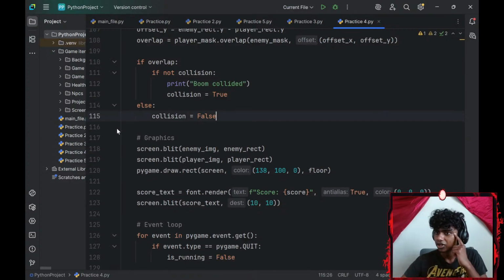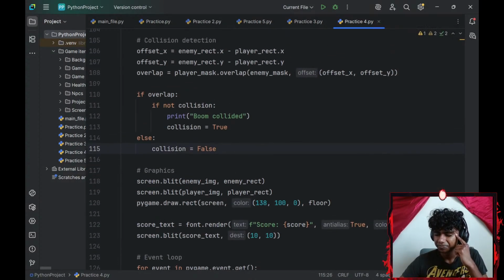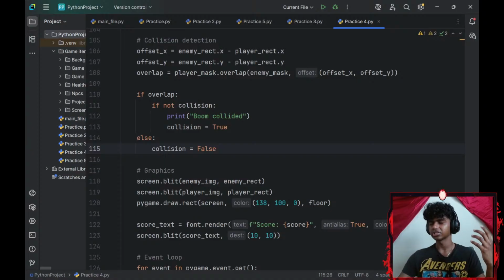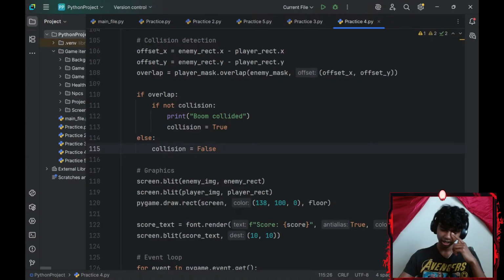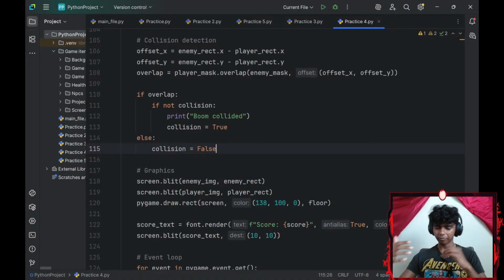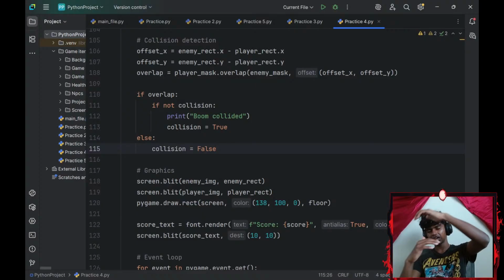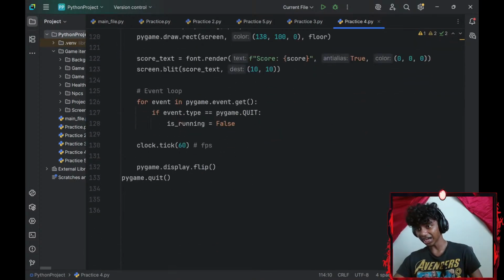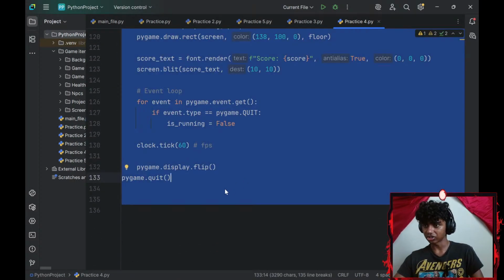So there is a small function here. It was called if my player_rect.bottom is greater than or equal to my enemy_rect.top, which means if my player's bottom is greater than my enemy's top, my score increases by 1. Is that how we had it? Honestly, I'm not too sure about that.